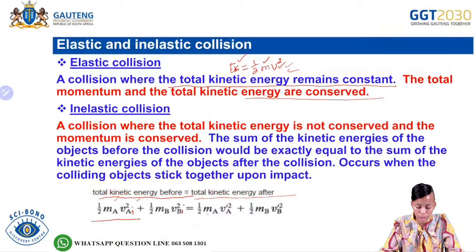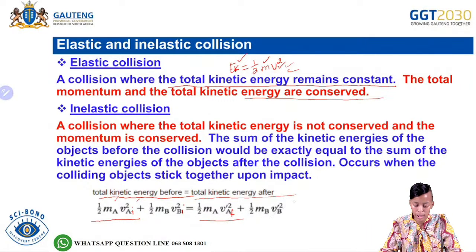So on the right-hand side, we would be looking at the kinetic energy of object A after, which would be representing what? The final velocity.